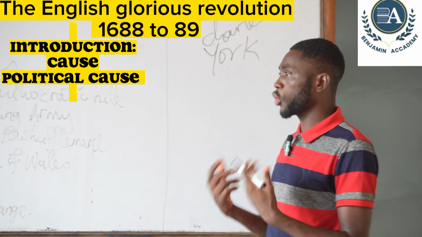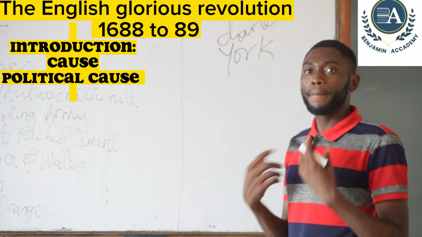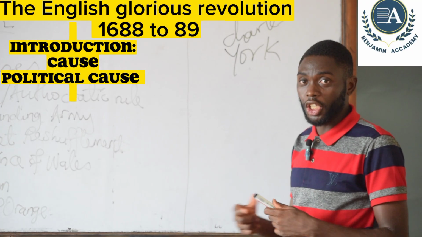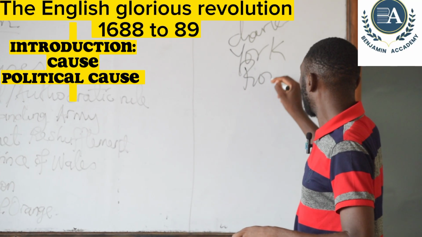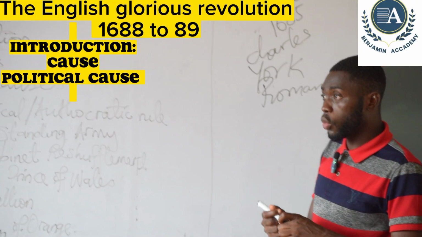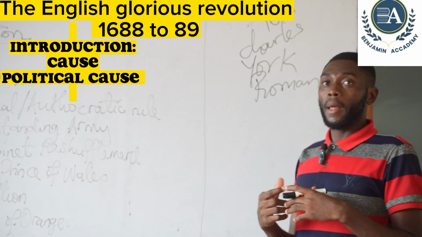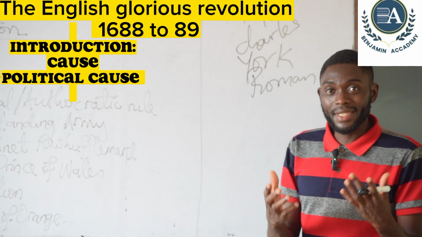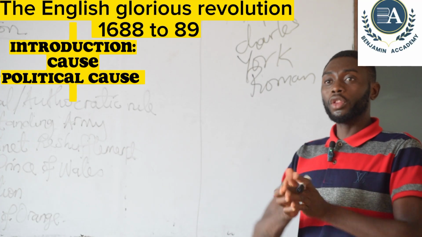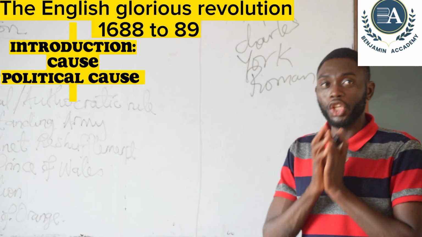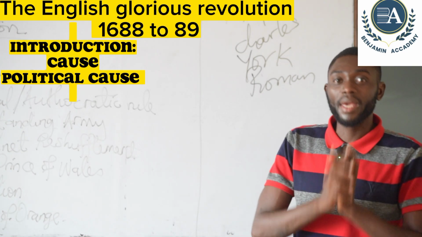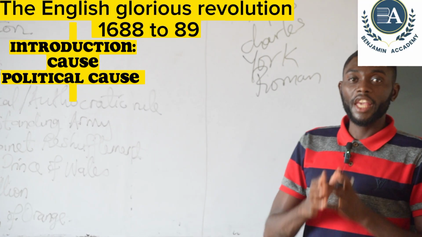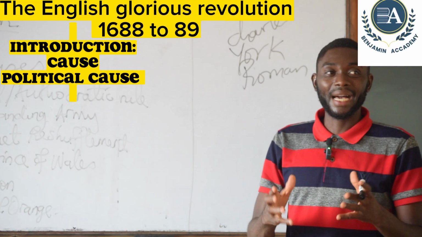This revolution was more of a religious one because James came to power and wanted to change England to a Roman Catholic nation. Before coming to power, James was a Catholic, and the people of England never loved Catholicism or Catholic Christians. So during the day of coronation of James in Westminster Abbey, James made it clear that even though he was a Roman Catholic, he was going to rule England as an Anglican state.